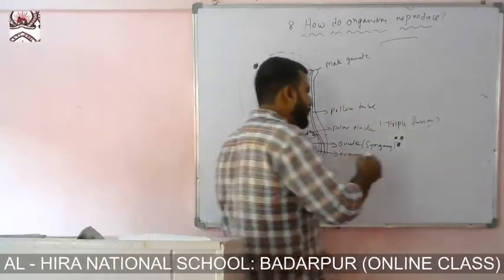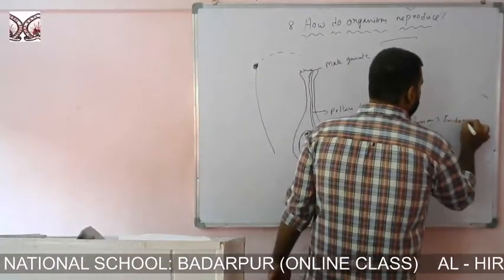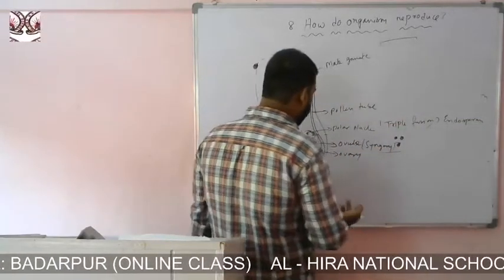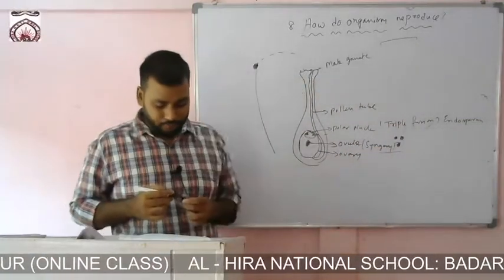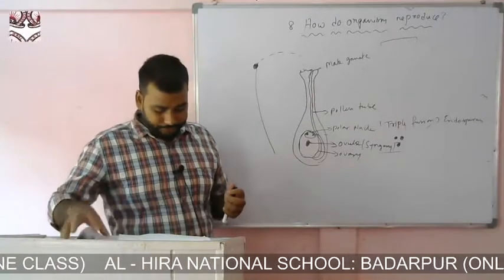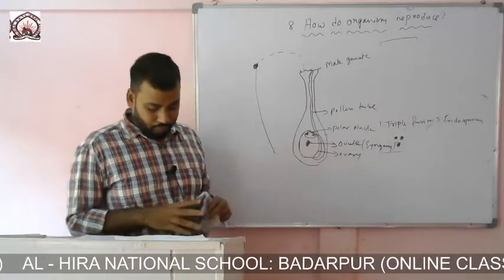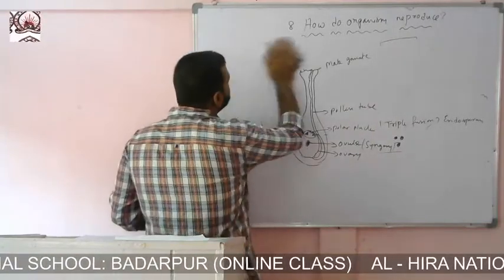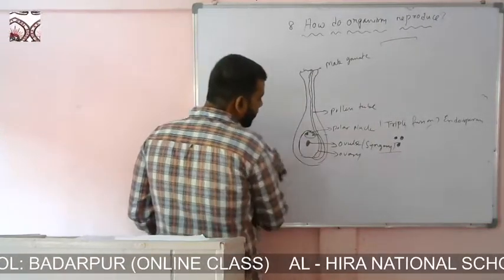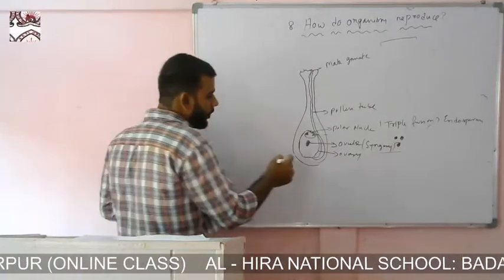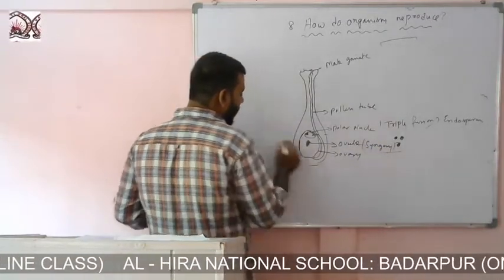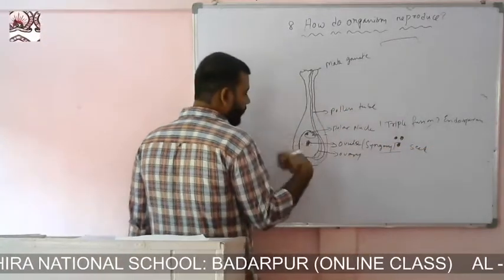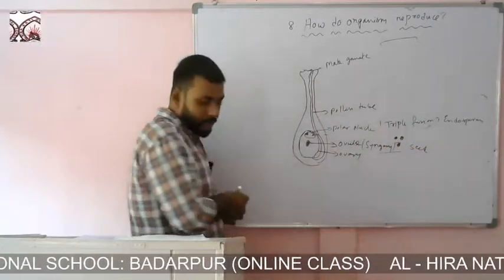Triple fusion is also known as endosperm. Syngamy will give rise to the future plant, and the endosperm will form the cotyledon. Ultimately, the ovule, that is syngamy, will give rise to the seed, and the ovary will give rise to the fruit.